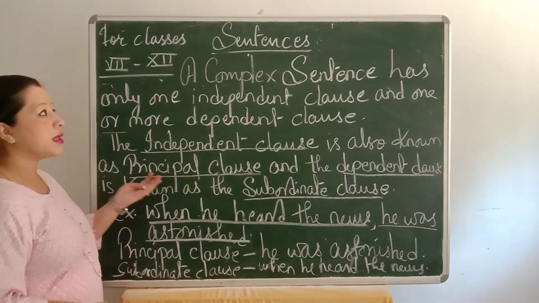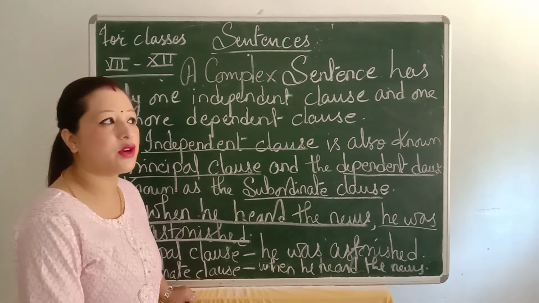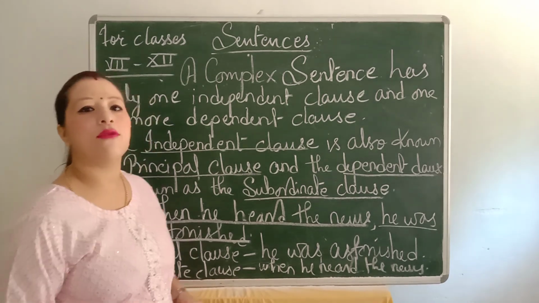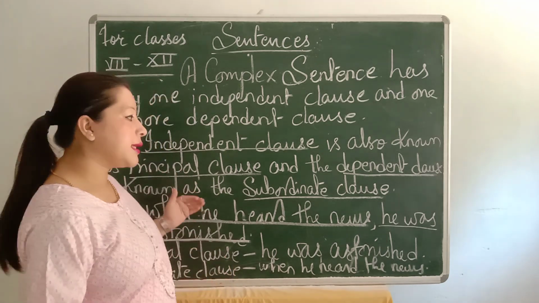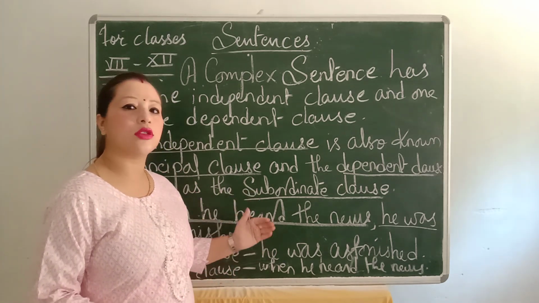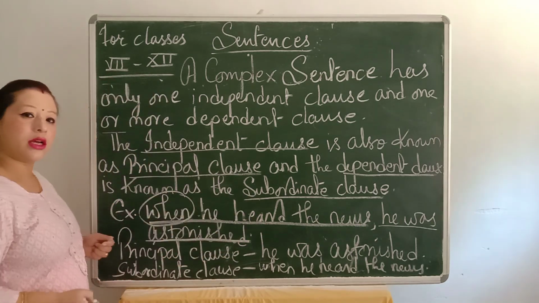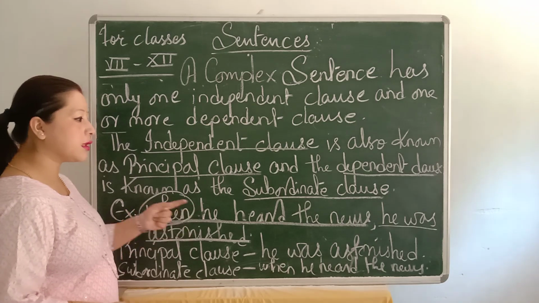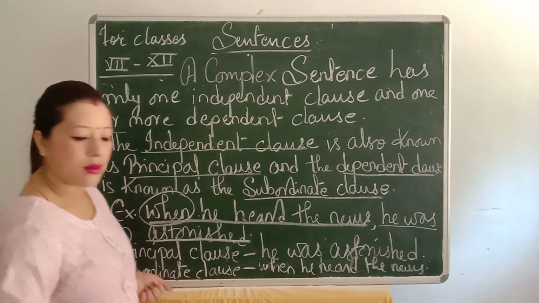There are many subordinate clause words, for example when, wherever, though, although, etc. When a sentence starts with a subordinate clause, here the subordinate clause begins with when. Understood?